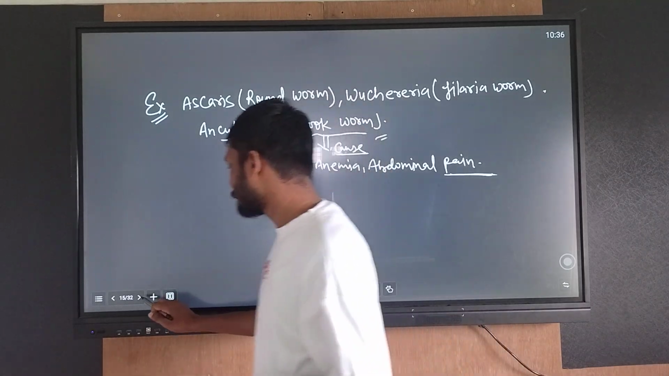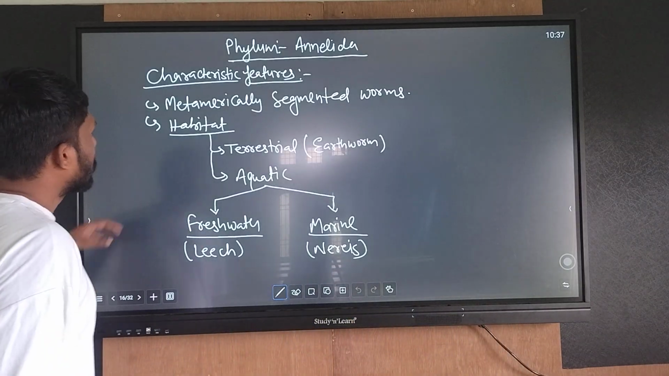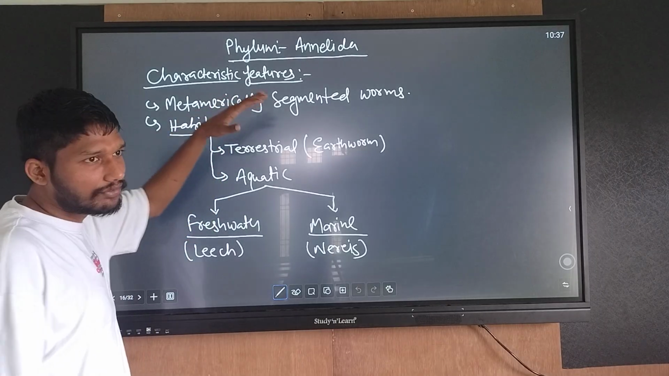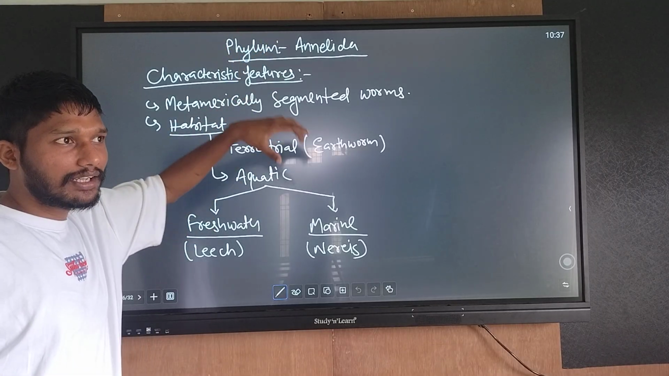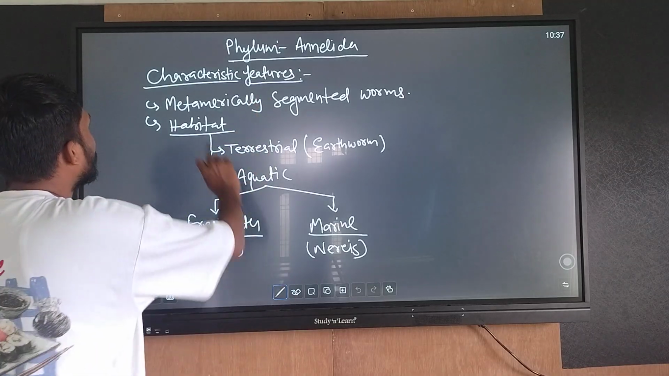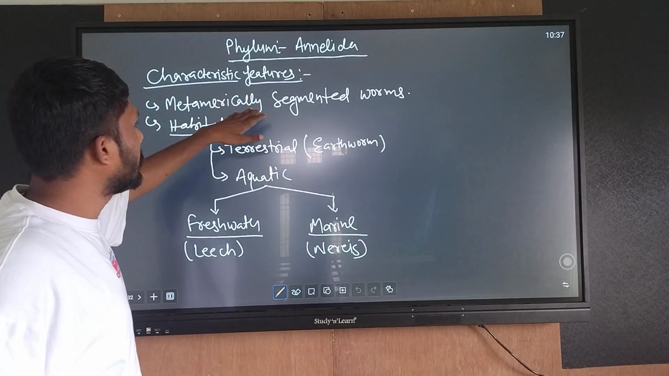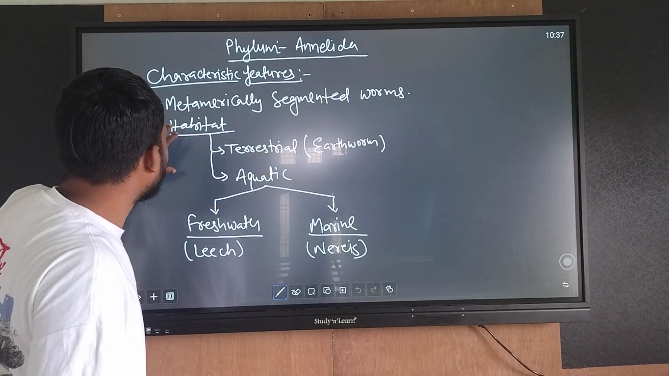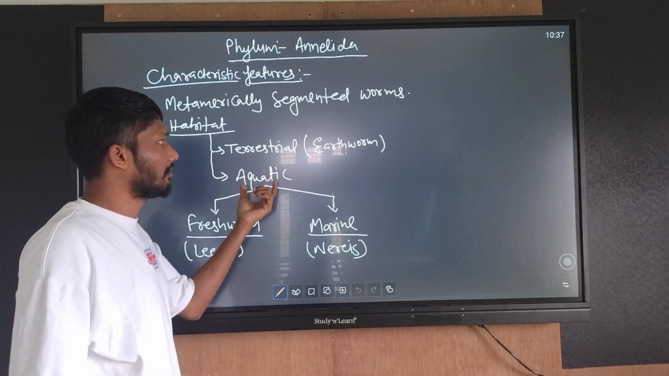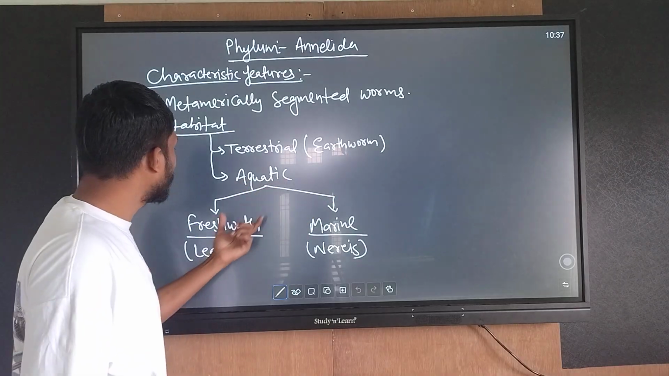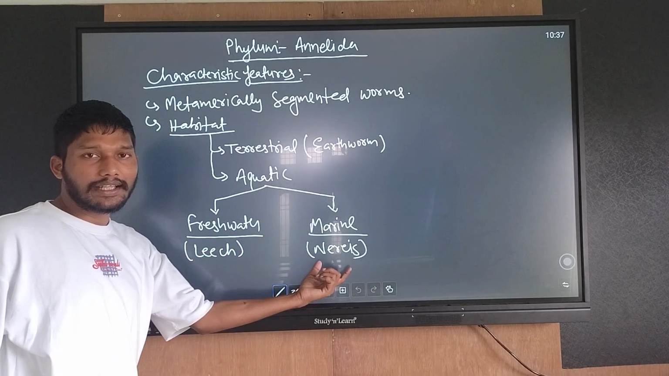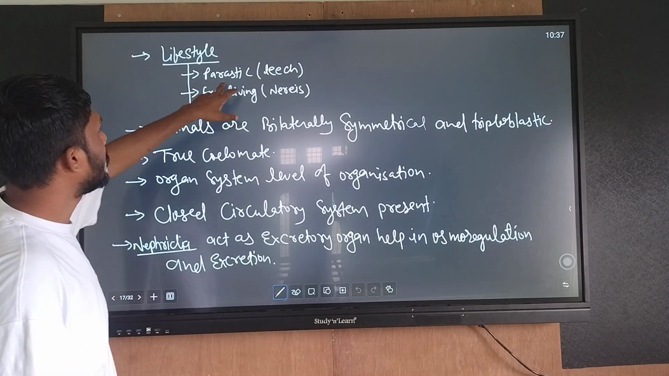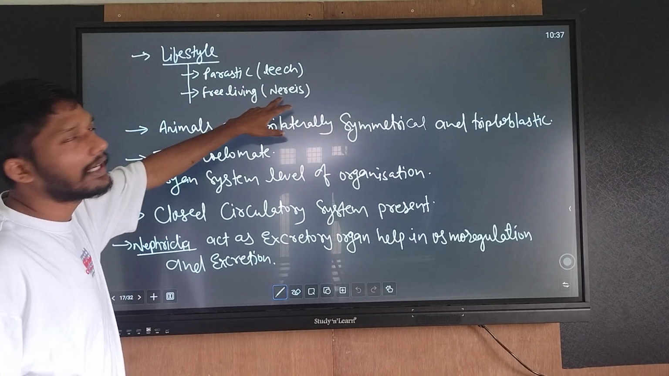Next, phylum Annelida. Here segmentation takes place. Characteristic feature: metamerically segmented worms. Habitat: terrestrial and aquatic. In terrestrial, example earthworm. Aquatic may be freshwater, leech, or marine, Nereis. Lifestyle: parasitic form, leech; free living, Nereis.